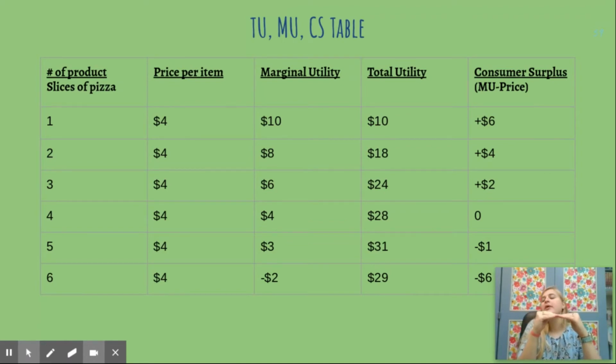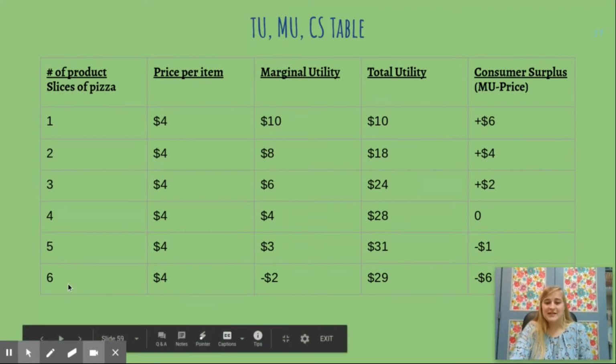It's still yummy, but it's $4 worth of yummy, okay? So now my consumer surplus, the marginal utility on my fourth slice of pizza minus the price of my fourth slice of pizza, 4 minus 4 is 0. I have no surplus. How did we get this big total utility number? Every time we add up how much utility. So the first piece of pizza, I had $10 worth of utility, then 8, then 6, then 4. That is 28, okay?